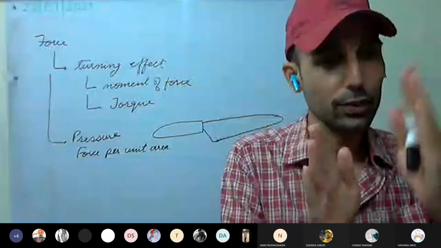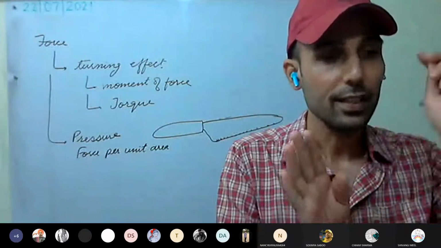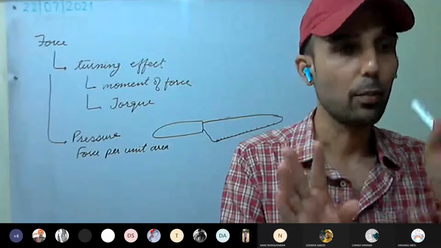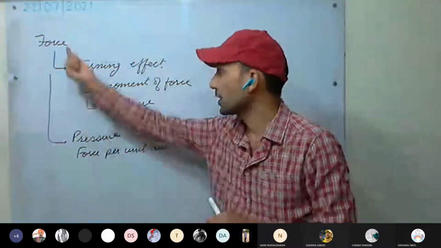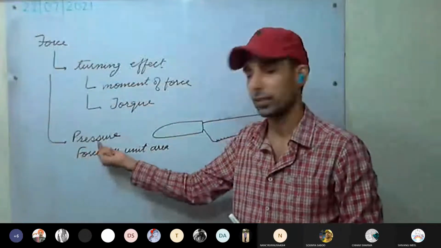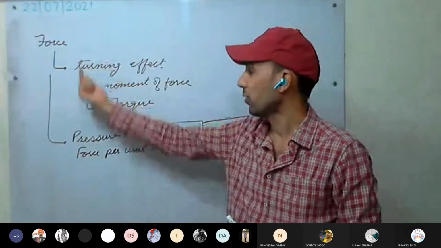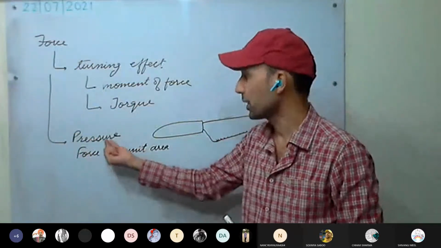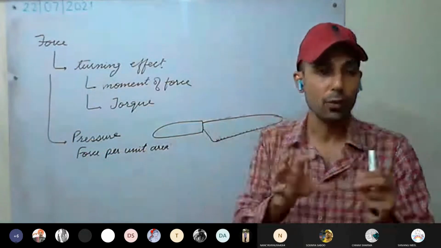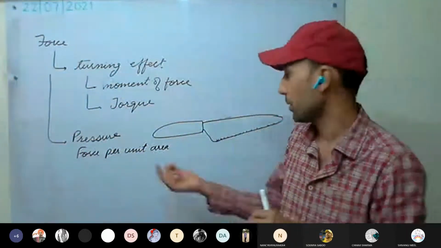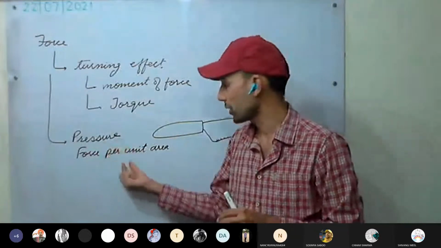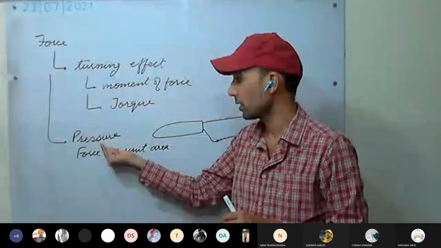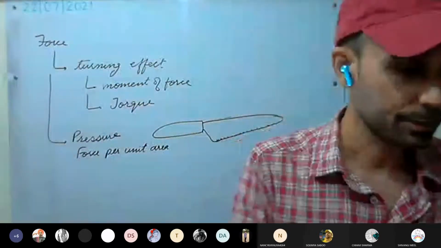If force is being applied over a very small area, then it gets distributed more on per unit area. So more force is there per unit area, more pressure is there. Okay. So what is the next effect of force? That is pressure, force per unit area. How much force is there on per unit area, that we call pressure. Turning effect we already discussed. Next is the pressure.